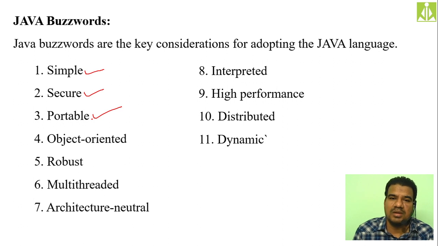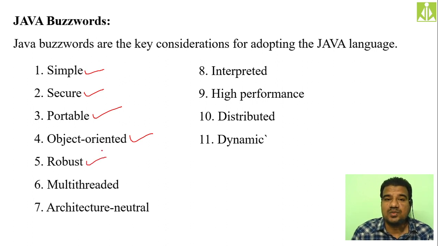There is no other means of developing the application. There is no other means of writing the application. Because of that reason also we call Java an object-oriented programming language. Okay, so the next thing is robust.